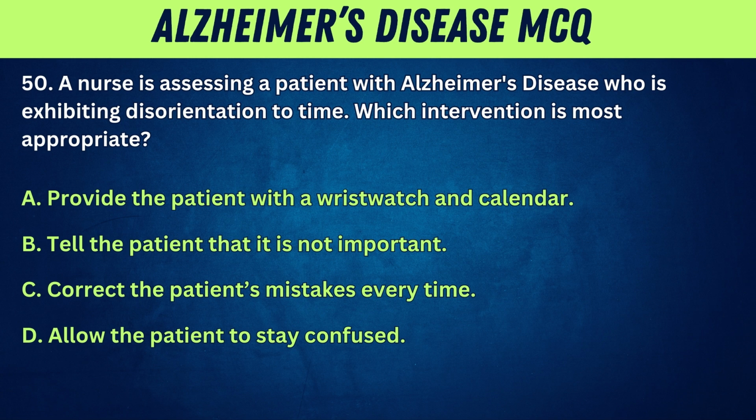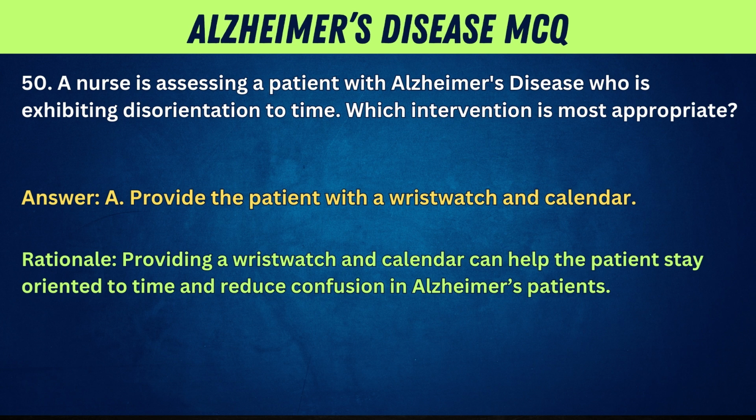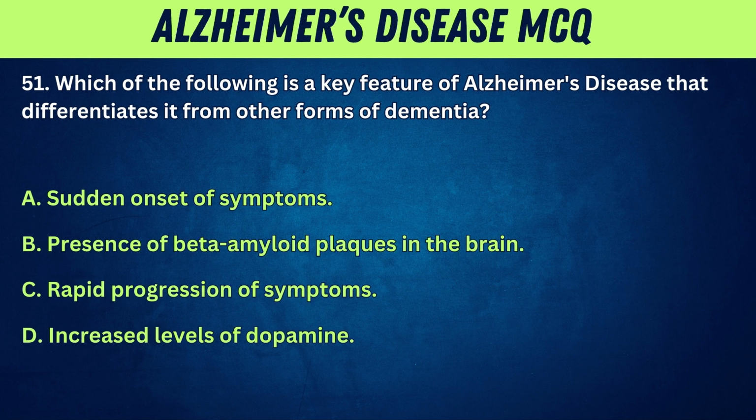Which intervention is most appropriate? A. Provide the patient with a wristwatch and calendar. B. Tell the patient that it is not important. C. Correct the patient's mistakes every time. D. Allow the patient to stay confused. Answer: A. Provide the patient with a wristwatch and calendar. Rationale: providing a wristwatch and calendar can help the patient stay oriented to time and reduce confusion in Alzheimer's patients. 51. Which of the following is a key feature of Alzheimer's disease that differentiates it from other forms of dementia?